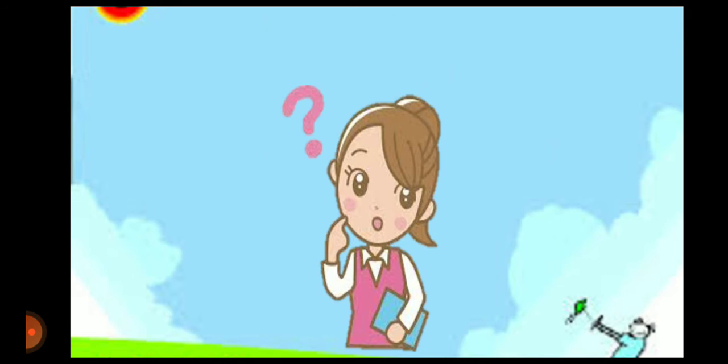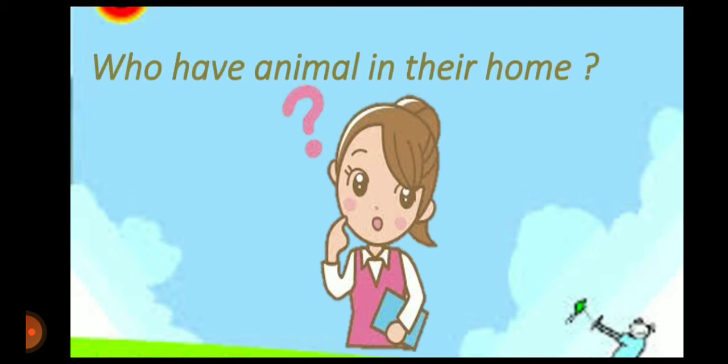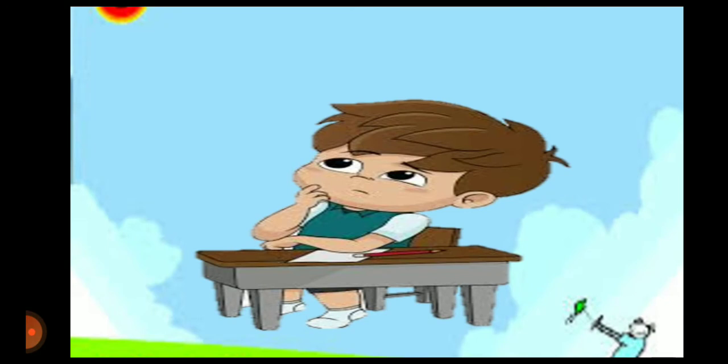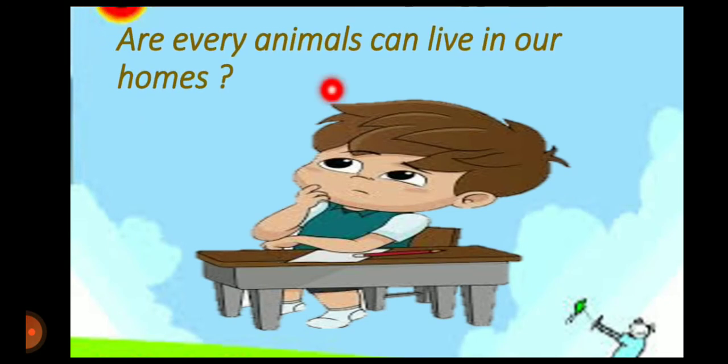Okay. Number two, animal classification or types of animals. Who has an animal in their home? Cat, dog. Okay. So we can classify animals into two types. Can every animal live in our home? No. Animals can live in our home and animals can't live in our home.